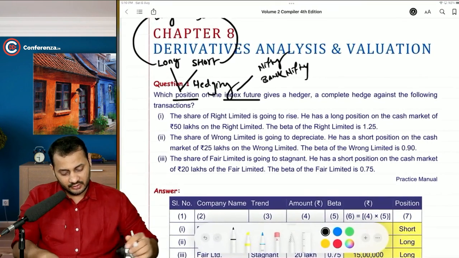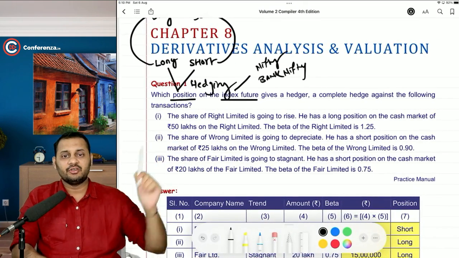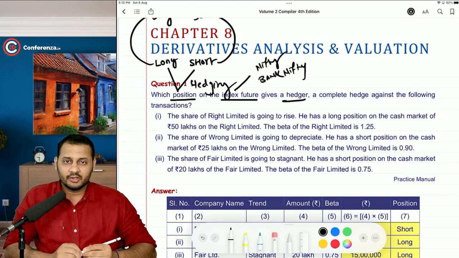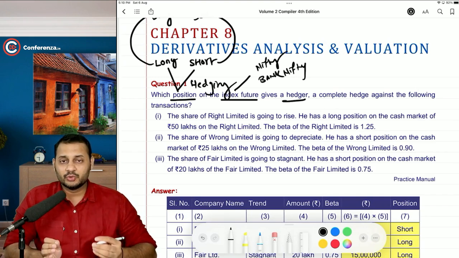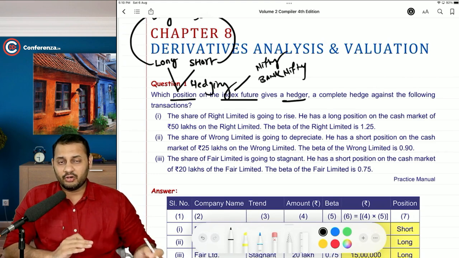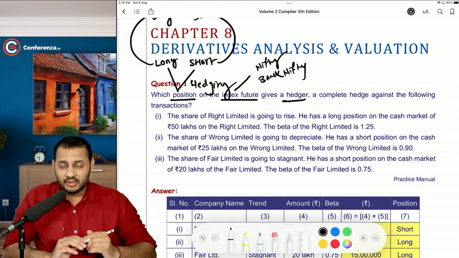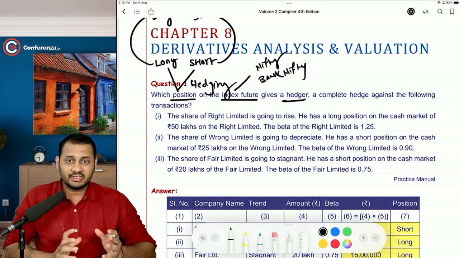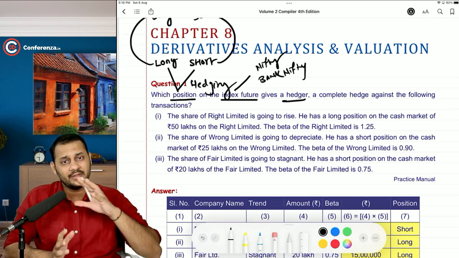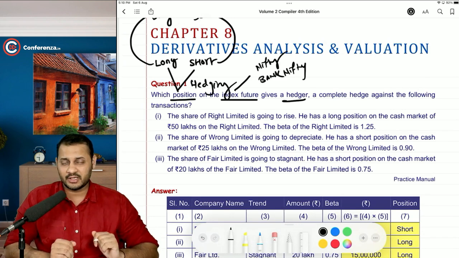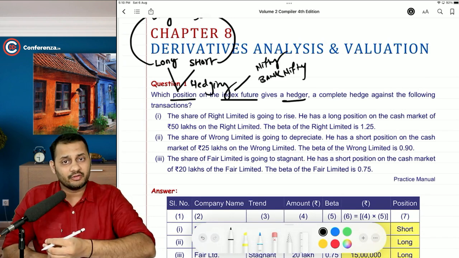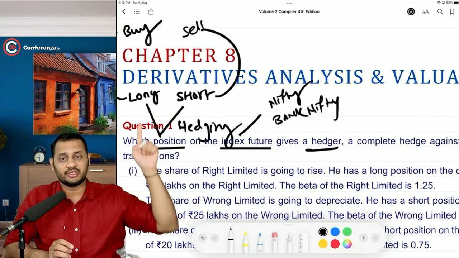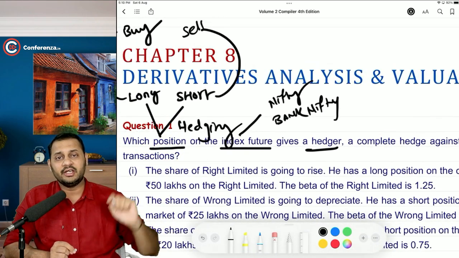Okay, now have a look. Which position on the index future gives a hedger? Hedger means a person who wants to reduce the loss or altogether avoid the losses. Now the question is, hedger is a person who might be having some position in the spot market, and in order to avoid losses on that, the hedger wants to take some position, whether long or short, on the index future.